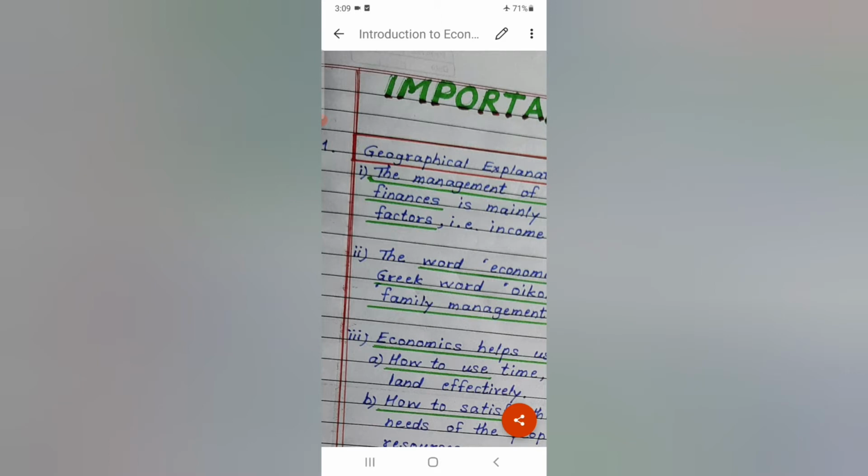That the management, see here the word management, of any individual, a person or any family's finances, means money related matters, is mainly related to economic factors. And which are these economic factors? Income and expenditure. Whatever income the family earns and whatever are the expenses of the family, and accordingly the management of the finances, this is dependent upon economics.